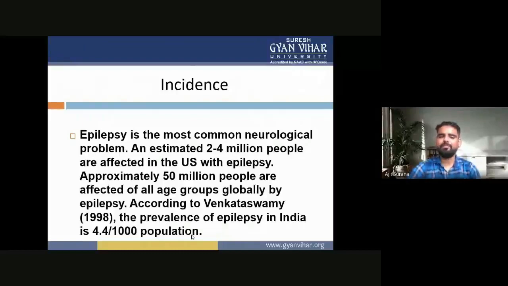Approximately 50 million people of all age groups are affected globally by epilepsy. According to Venkatesh Swamy, the prevalence of epilepsy in India is 4.4 per thousand population. So this is the incidence of epilepsy.